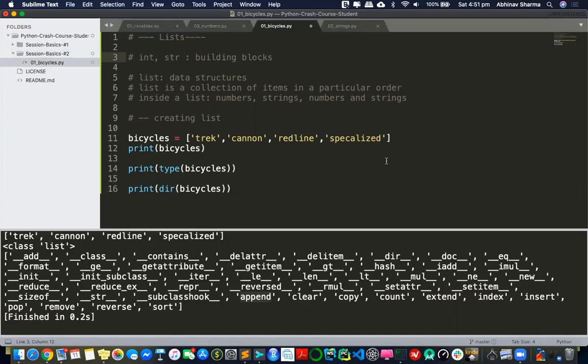So see, this is data, and I'm storing it inside a language. Basically, whenever I assign bicycles to this, somewhere inside my RAM, Python stores this data. In the RAM, yes, that's the memory. That's the only memory that I can access. Whenever I run this, it goes to my RAM and puts this data in some address space. And whenever I say print, it gets the data from the address space. That's how programming languages work.